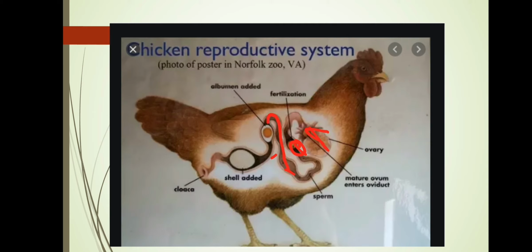Then this zygote travels through the fallopian tube. As it travels down, many protective layers are formed, and the hard shell that you see in a hen's egg is one such protective layer. After the hard shell is formed around the developing embryo, the hen finally lays the egg. Now you must have seen the hen sitting on the eggs to provide sufficient warmth. After a certain period, the chick is completely developed and it bursts open from the egg shell.